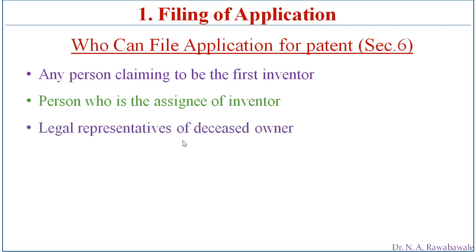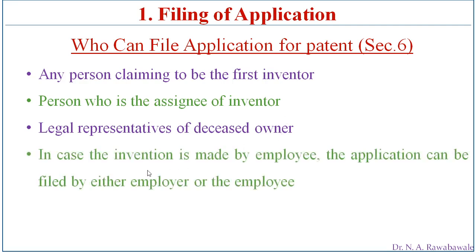And legal representatives of a deceased owner. If the inventor has died before registration, the legal representatives have the right to file the application for his invention.